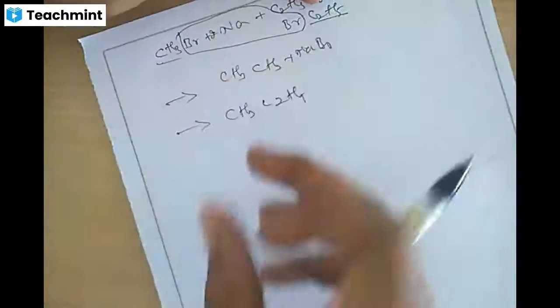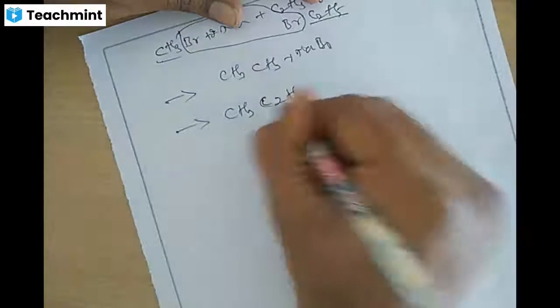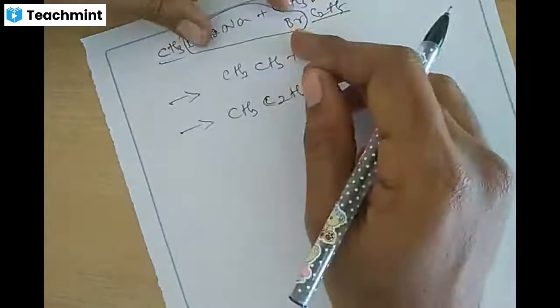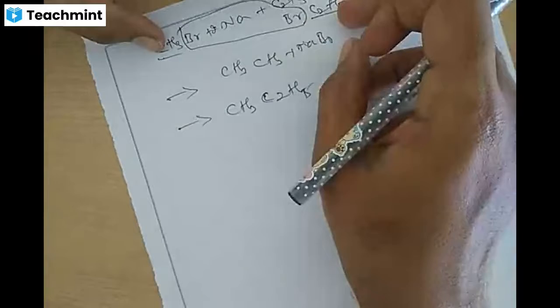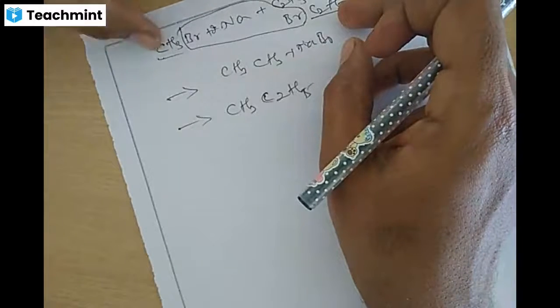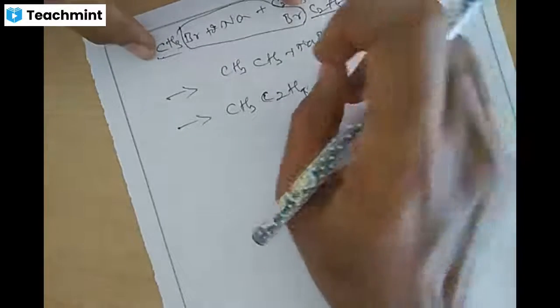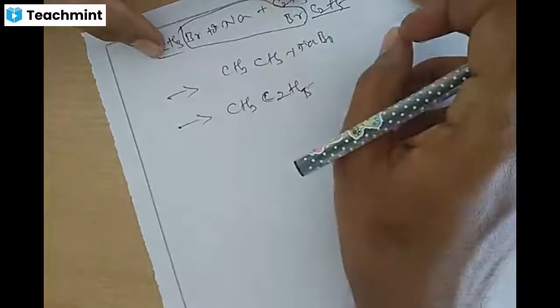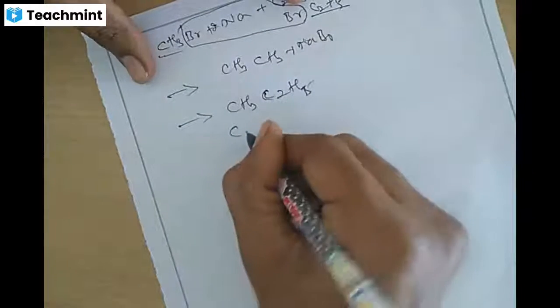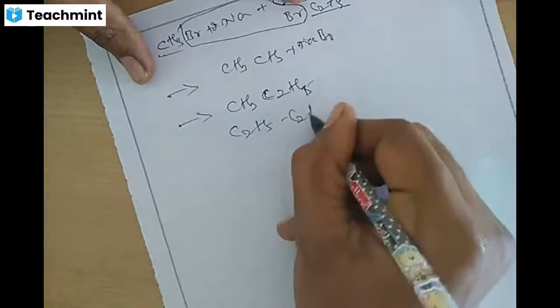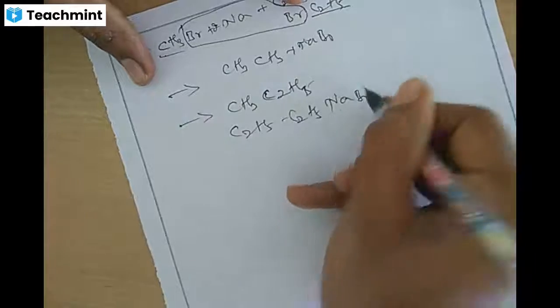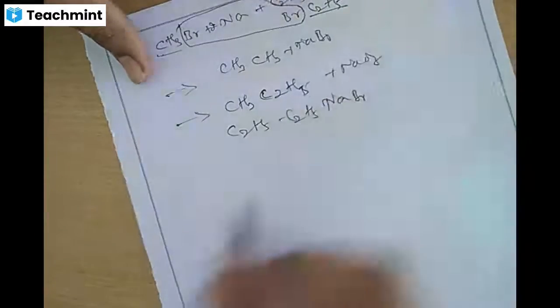One molecule can unequally give CH3, C2H5. Or we'll be getting CH3, CH3 from one of the molecules. Or we'll be getting C2H5, C2H5, and NaBr, sodium bromide.